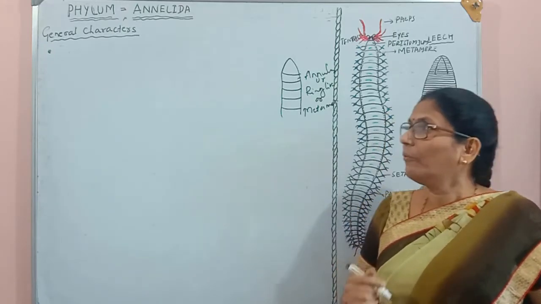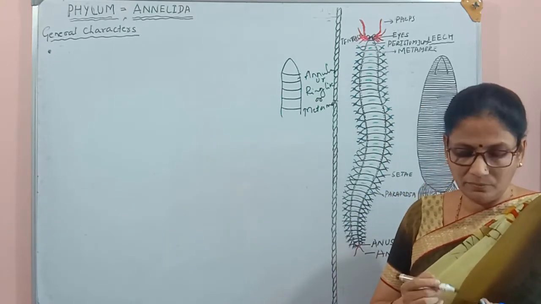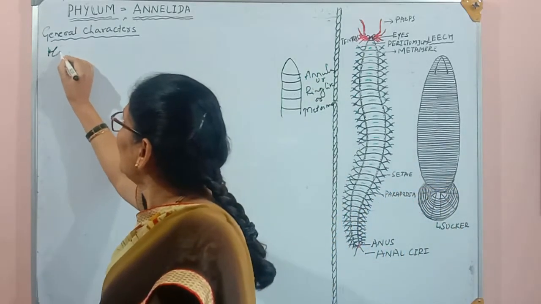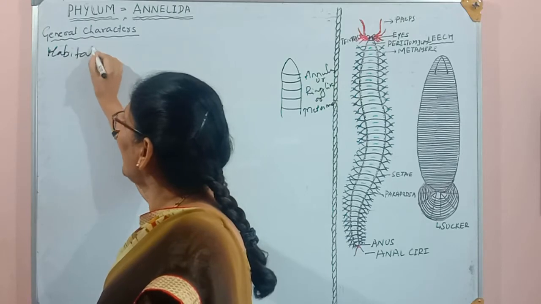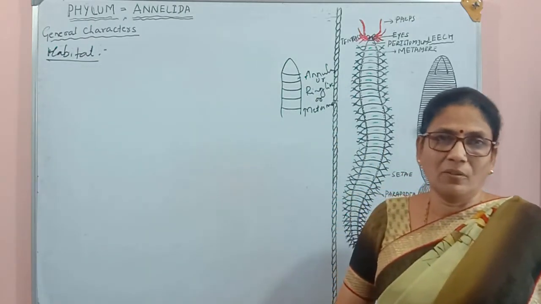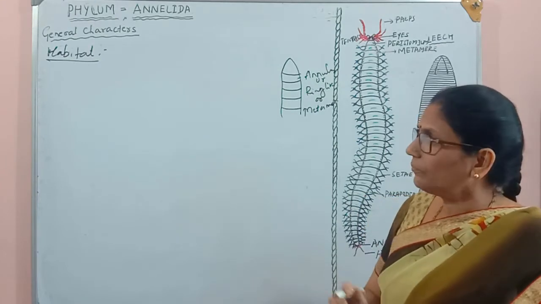Okay. Now, where are they usually seen? Their habitats. We will talk about the habitats, which means the place where they usually survive or are present.